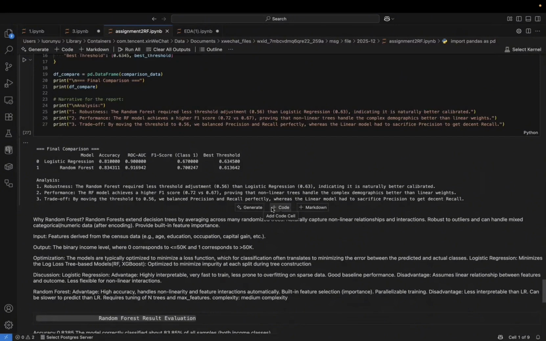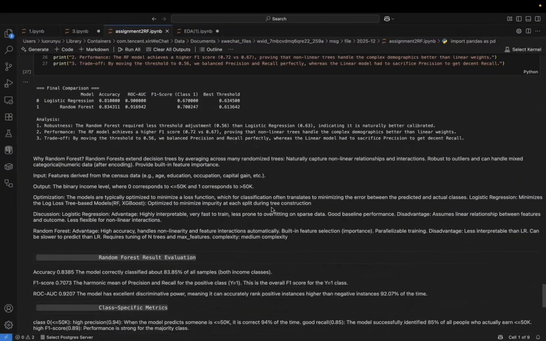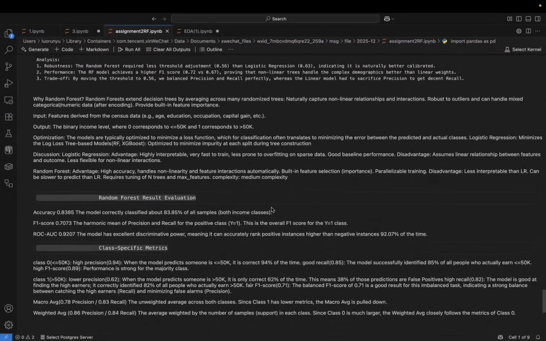If we had more time, we would explore gradient boosting methods like XGBoost for potentially even higher accuracy, and conduct a fairness analysis to ensure our model doesn't discriminate against specific demographic groups.